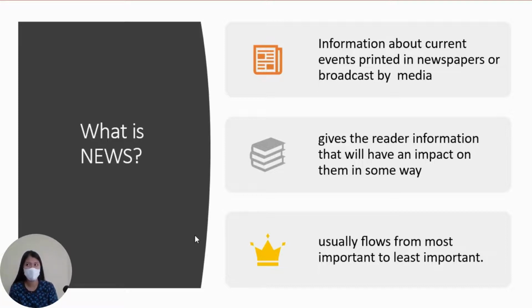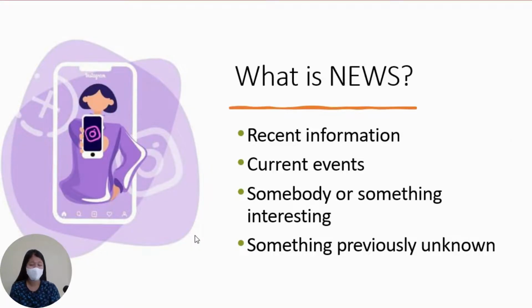So it means that the most important are placed in the first part of the news article.